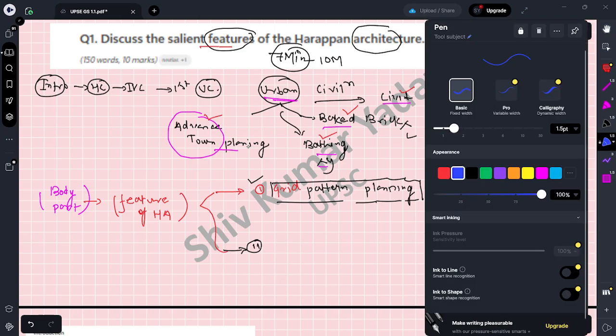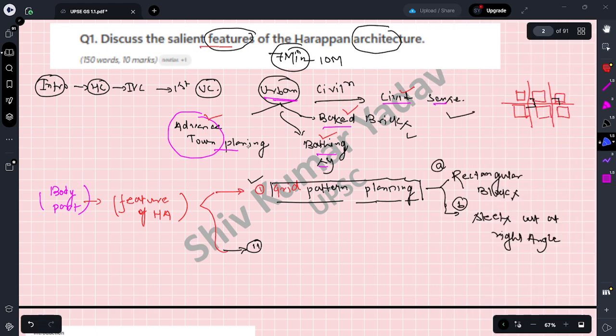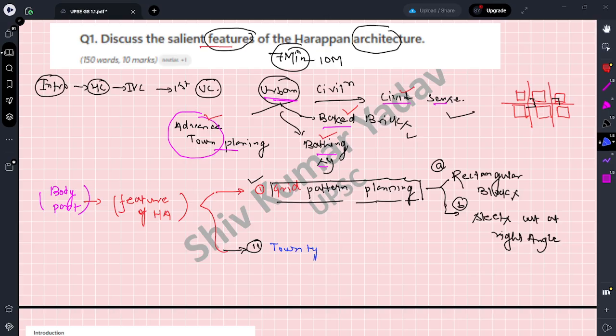Okay, so next one is citadel and lower town. There are two concepts. The first one is town type, and in town type there are two types. The first one is citadel, and the next one is lower town.